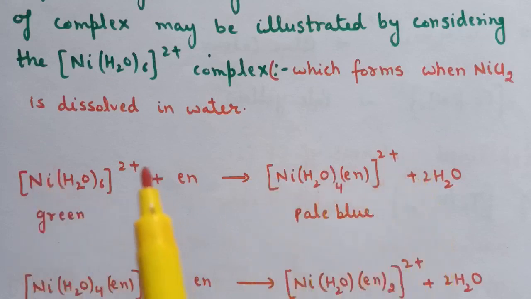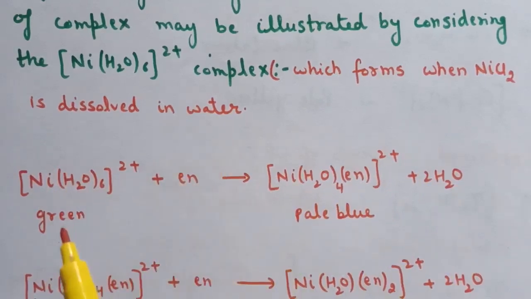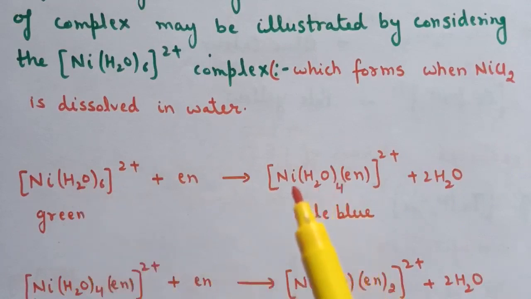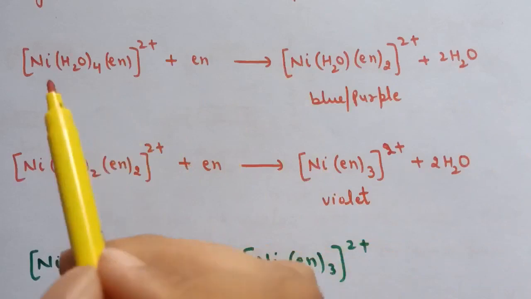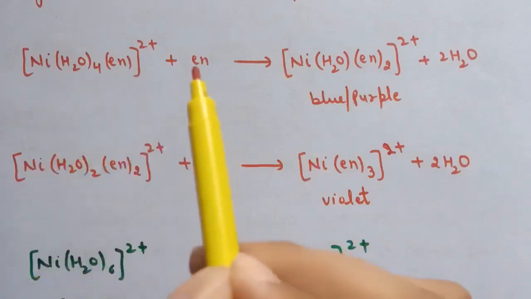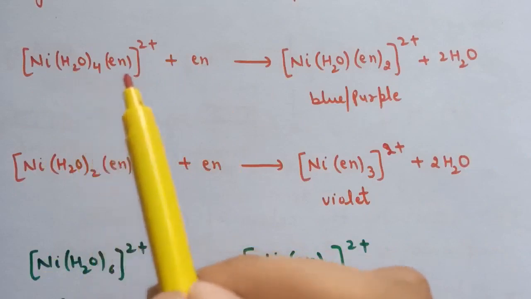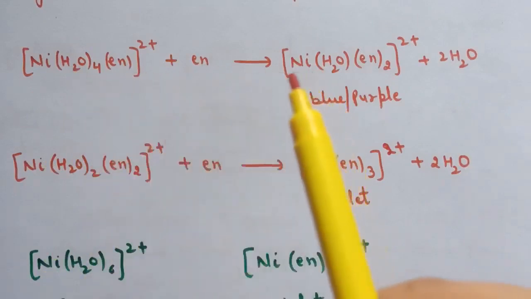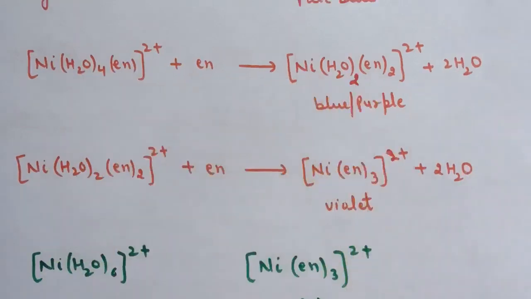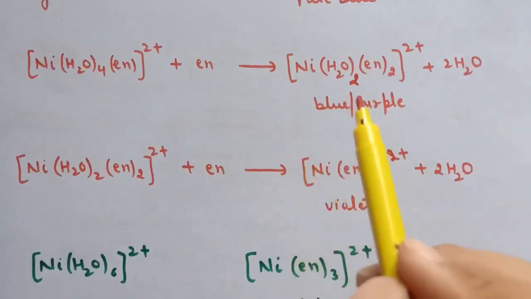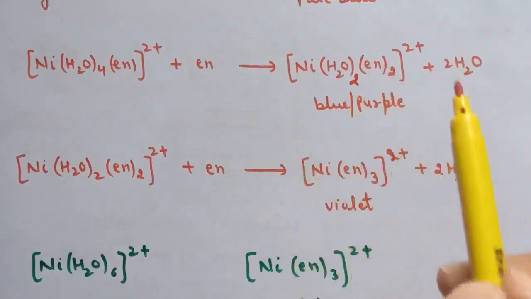Now [Ni(H2O)6]2+ is green in color. When en replaces two water molecules, this will be the complex, and this is pale blue in color. Now again when this complex is treated with one more en molecule, then again two water molecules are replaced, and the complex will become [Ni(H2O)2(en)2]2+.